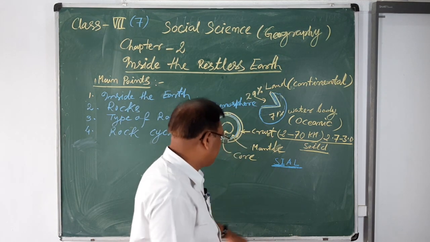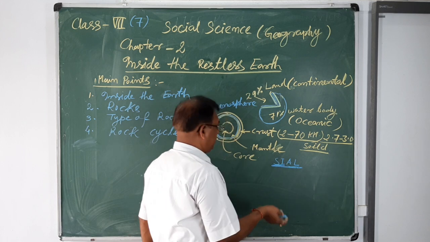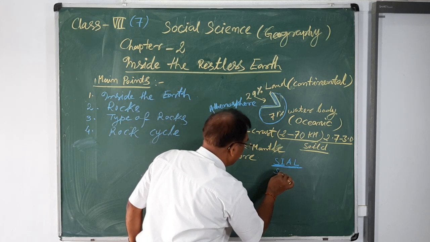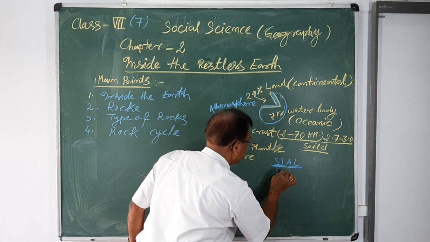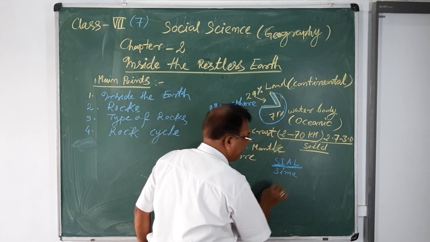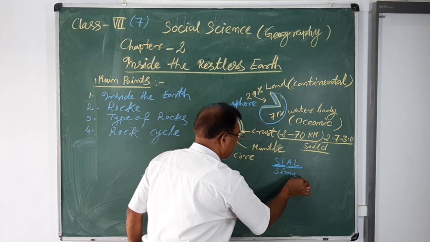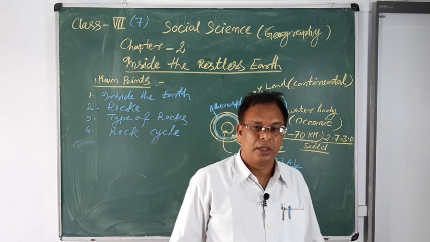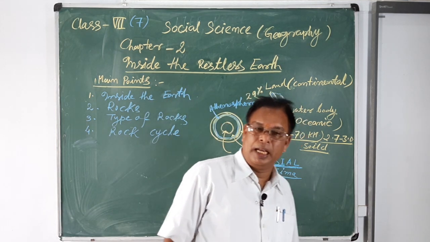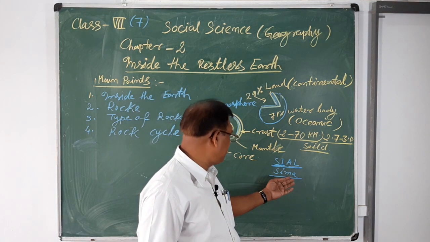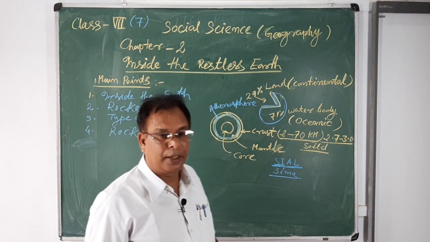But beneath the sial, in the lower layer, are found silicon, that means Si, and magnesium, Ma. Therefore, this layer is known as the sima. Si is silicon, Ma is magnesium.